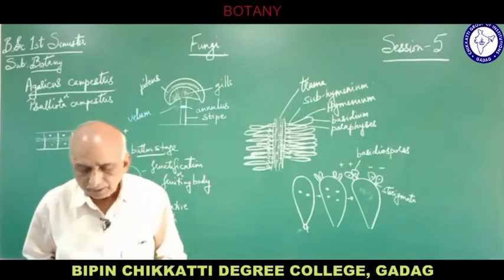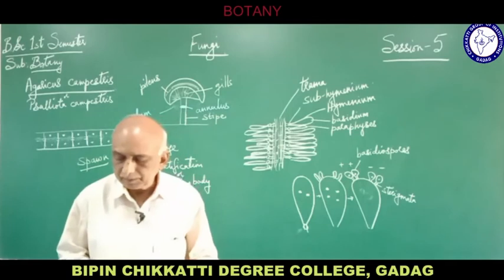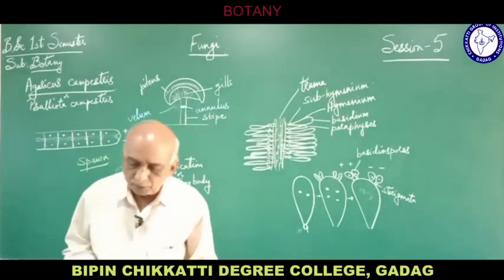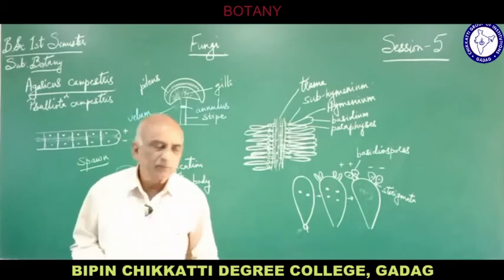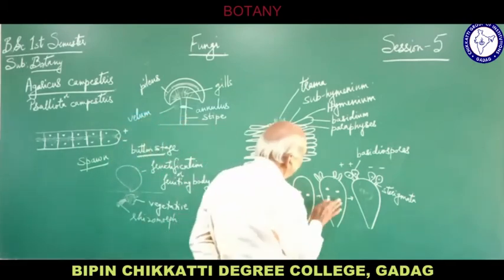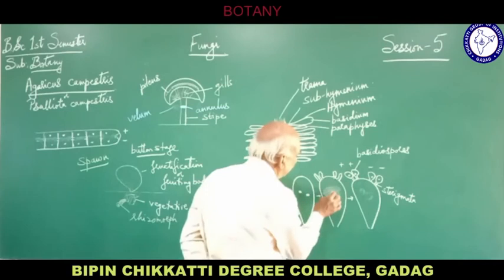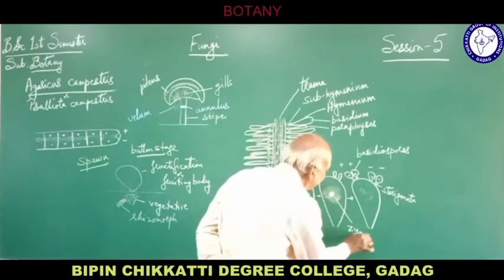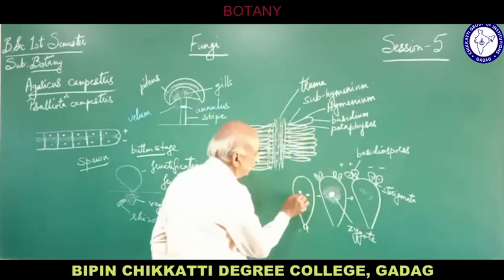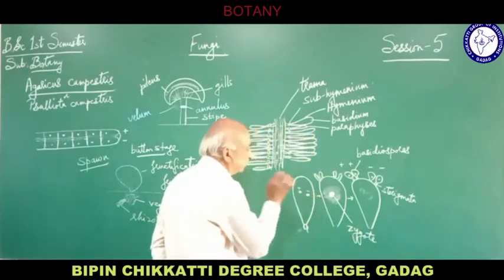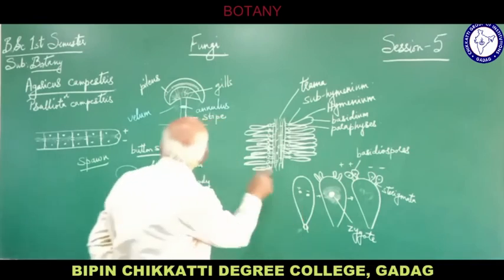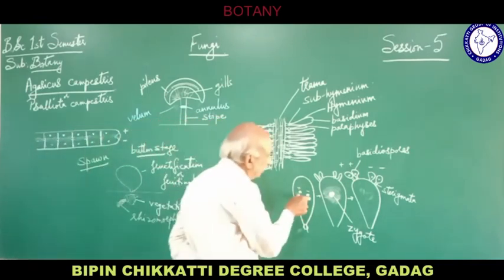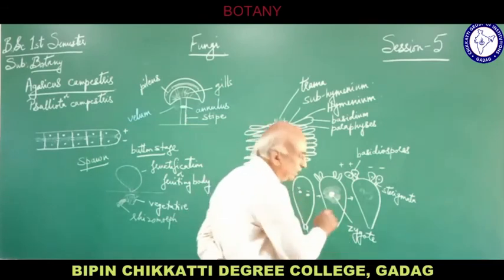So the young basidium, which is first binucleate, the 2 haploid nuclei actually fuse, they do not divide. They fuse there to form a single nucleus, that is called the zygote nucleus. So these 2 will fuse. Actually this is 1 plus and this is 1 minus, isn't it? Because they are formed by the union of the plus and minus strain, these 2 nuclei will fuse and form the zygote nucleus.